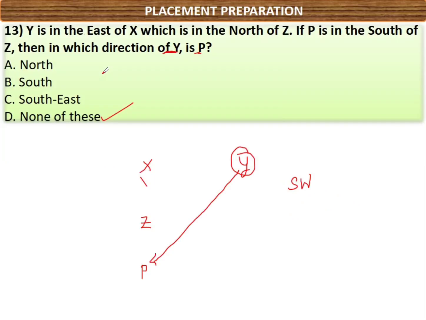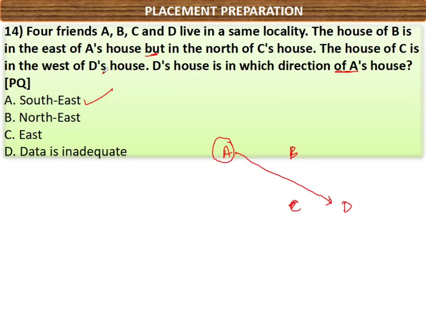Observe this question and the previous question. They are not talking about distance. It is only about directions. Now you are able to distinguish between type 1 and type 2 questions.